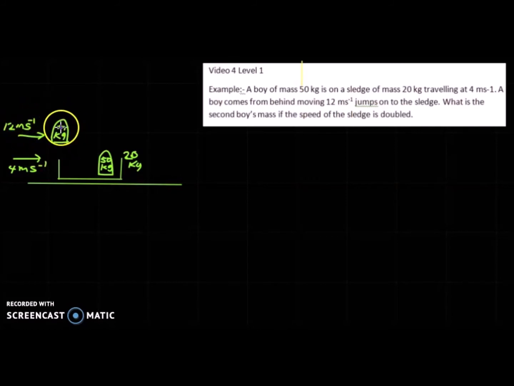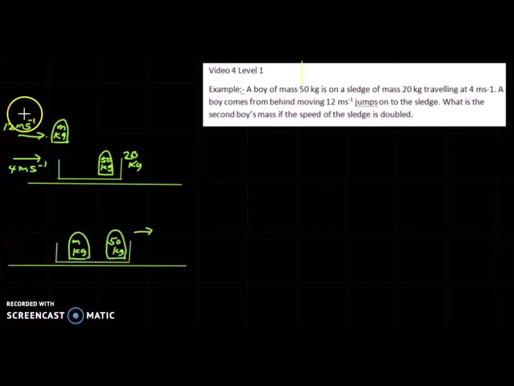This is before the second boy jumps into the sledge. The velocity of the boy is 12 meters per second. Now this boy comes from behind and jumps into the sledge. As soon as he jumps in, the velocity of the sledge changes.